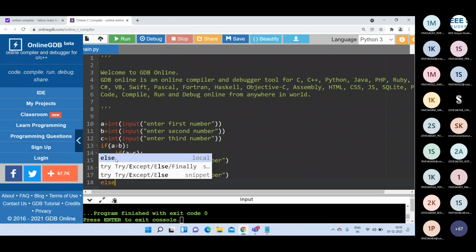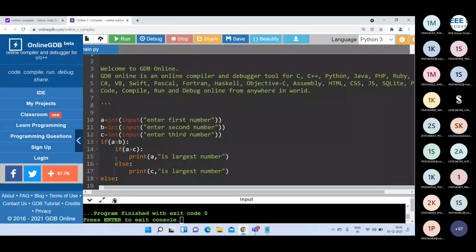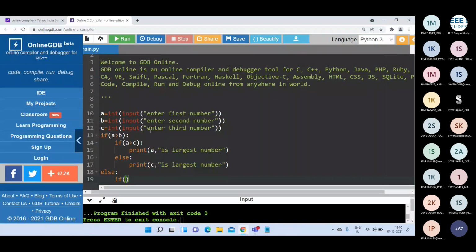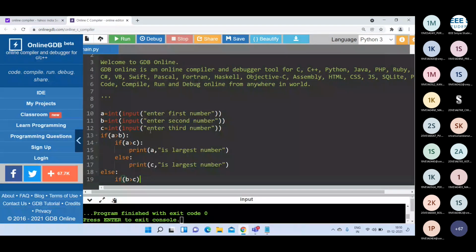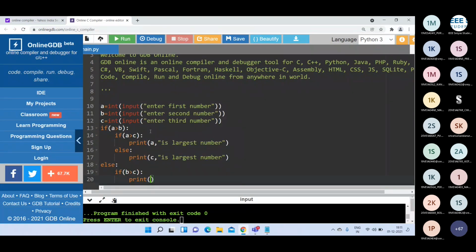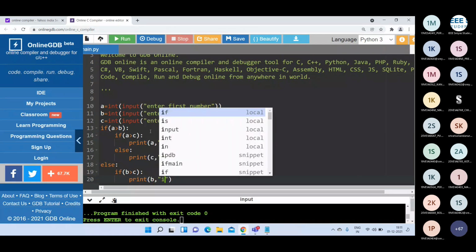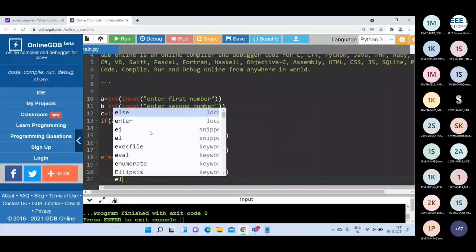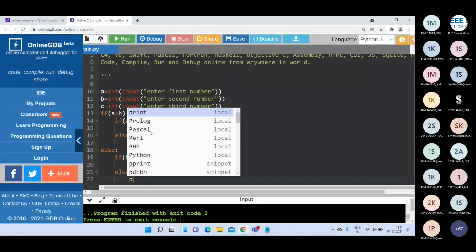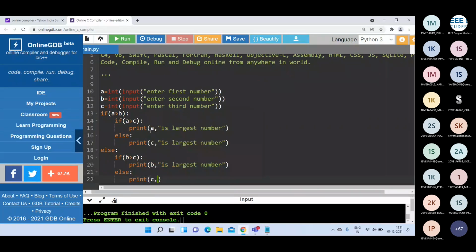Otherwise, if the first condition itself is false, that means A is not greater than B, then you have to compare the second number with the third number. A is not greater than B, so B may be the largest one. Then we have to compare whether B is greater than C or not. If B is greater than C, we can print B is the largest number. Otherwise, if B greater than C is false, then we can say C is the largest number.